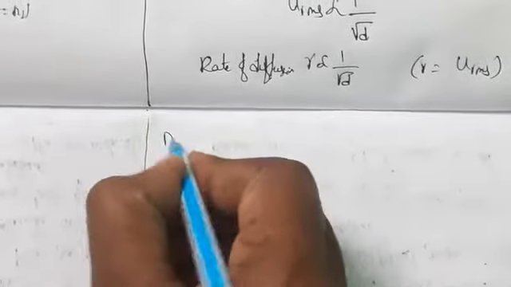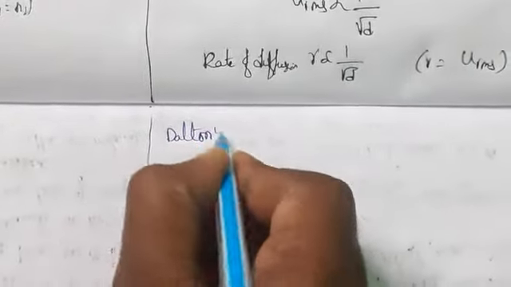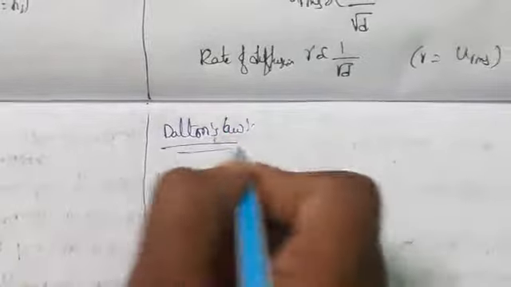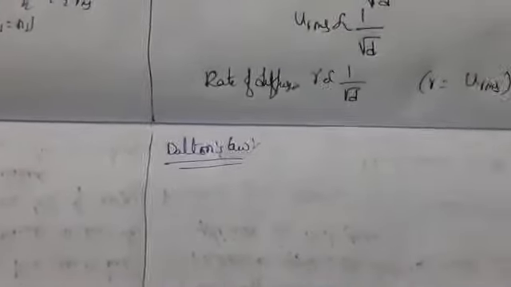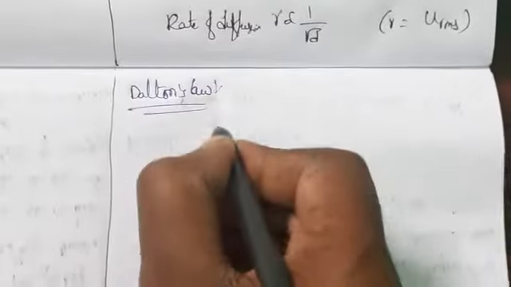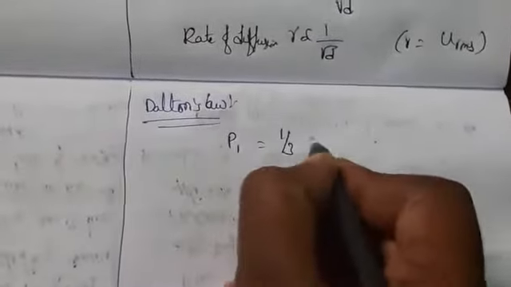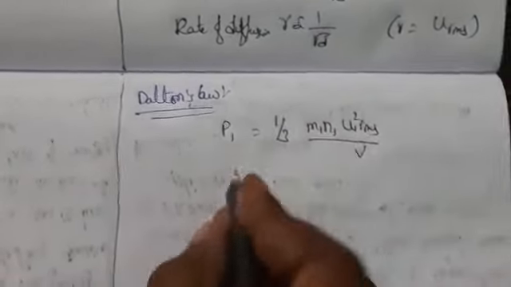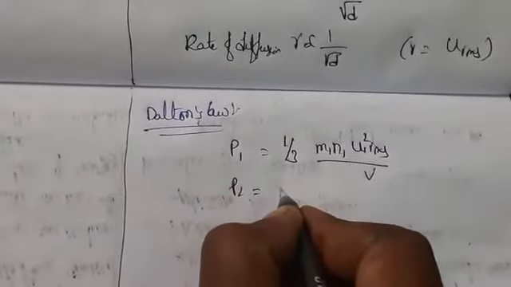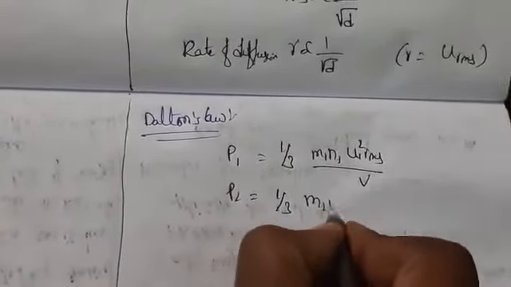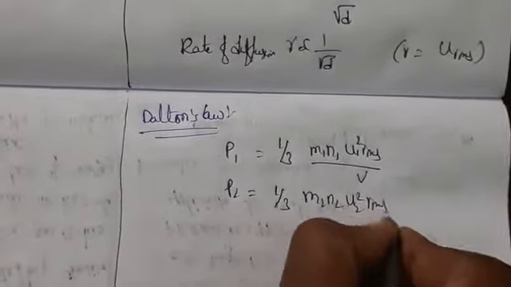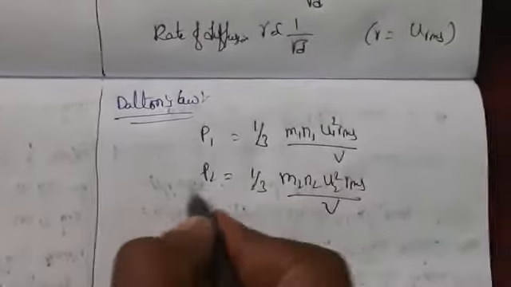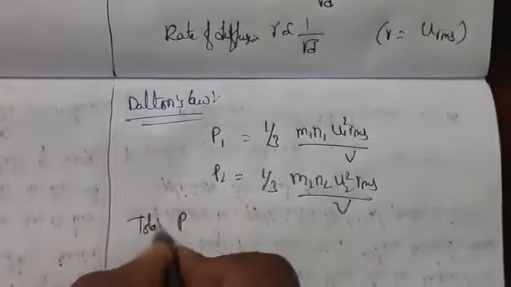Coming to the next one, Dalton's law of partial pressure. As we know, the total pressure of the gas is P equal to P1 plus P2 and so on. So here P1 is equal to 1 by 3 M1 N1 u1 square RMS by V, and P2 is equal to 1 by 3 M2 N2 u2 square RMS by V. So by this, the total pressure P is equal to what here?